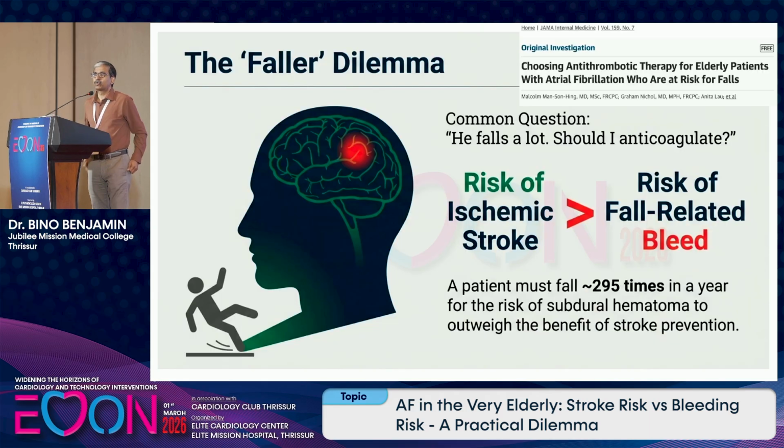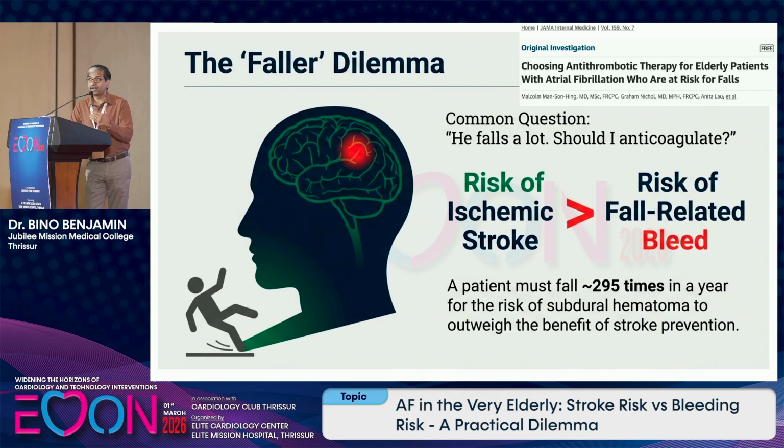The most important question we face is, doctor, he falls a lot. Should I anticoagulate? That's the question. If he falls, the chance of bleeding is high, so he will have more complications. But this issue was addressed in one study, Man-Son-Hing, published in 1999.